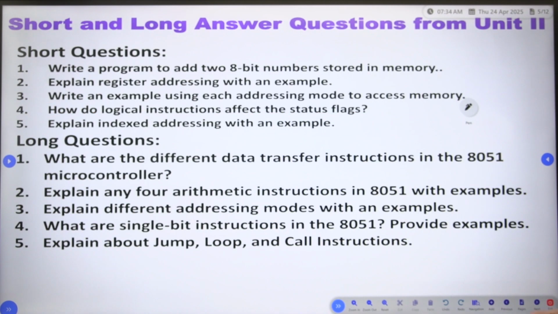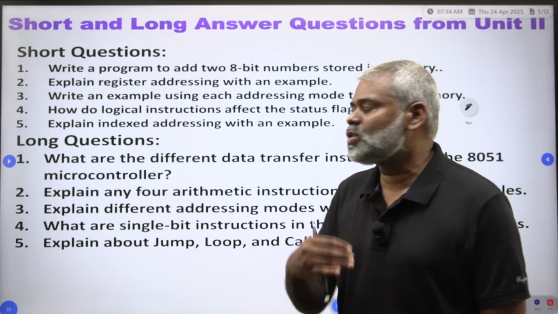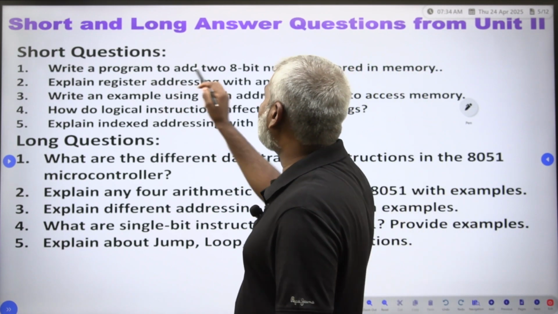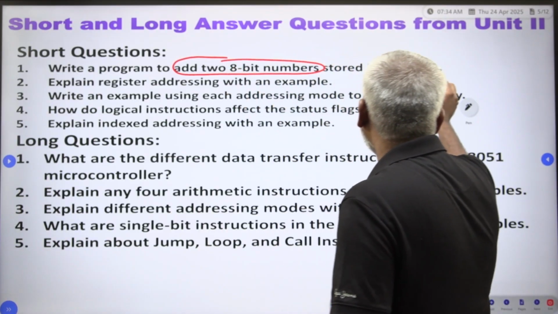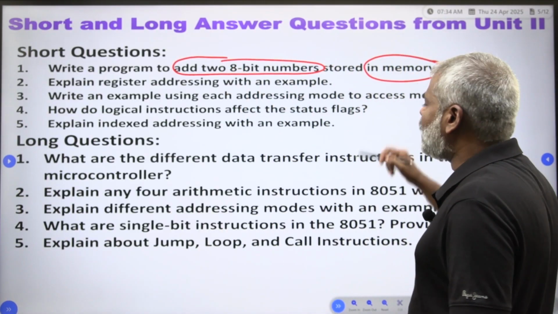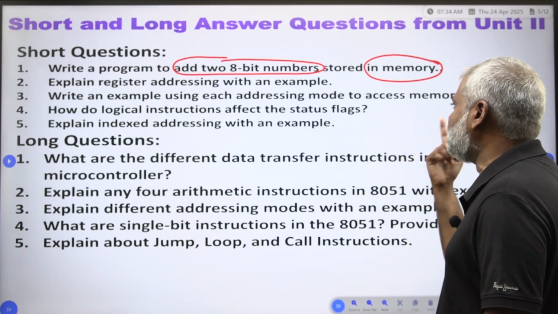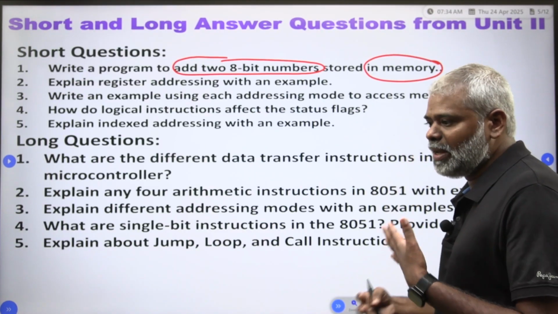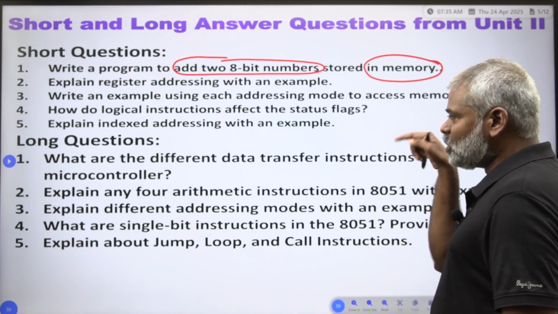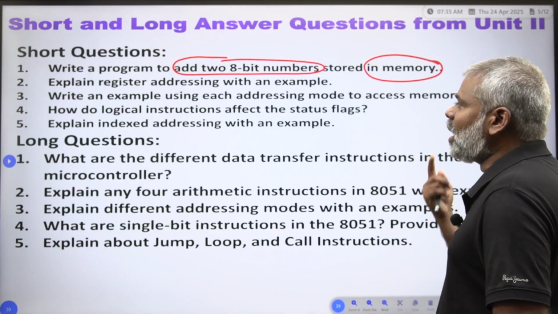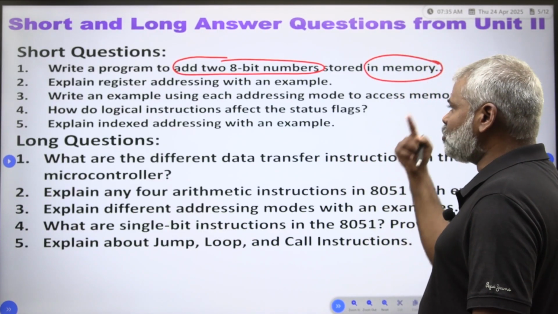How may you get questions in your competitive examination from this syllabus? You have to see: write a program to add 8-bit numbers stored in the memory. We need to write the program. Maybe the third unit is there only to write the programs, but in the second unit also you are able to write the instructions, how instructions we have to give.